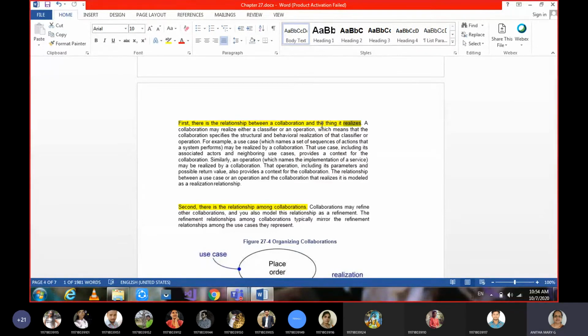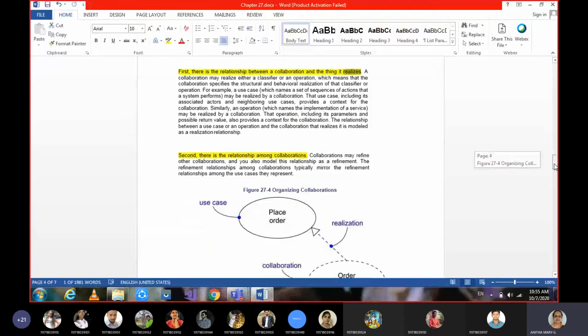Okay, so that collaboration of order management system, everything they have developed. If no customer is ordering a product, then what does that mean? It is idle. No activities are going on. But when they get some order, that means that order management collaboration is realized. Realized means it's used. Using that, their requirement is fulfilled. Okay, so that is the term when we use realization.